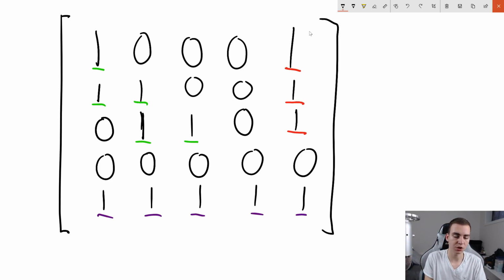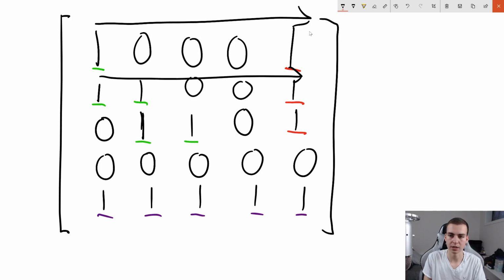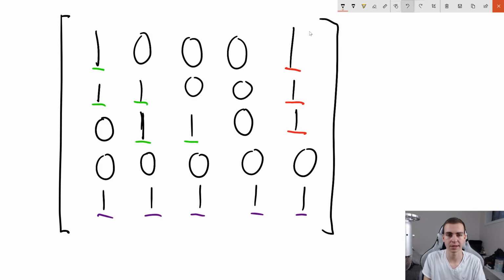So anyways, we're going to start, and it doesn't matter that this is a 1, but we're going to start by looping through every single position in our matrix. We're going to loop through each row and each column and just look at every single position. That's going to be our first process. What we're going to do is when we get to a position, we're going to see if the element at that position is a 1.